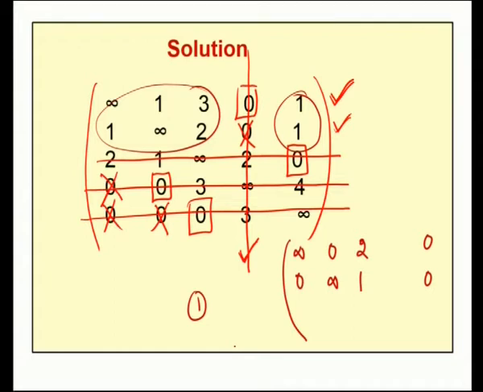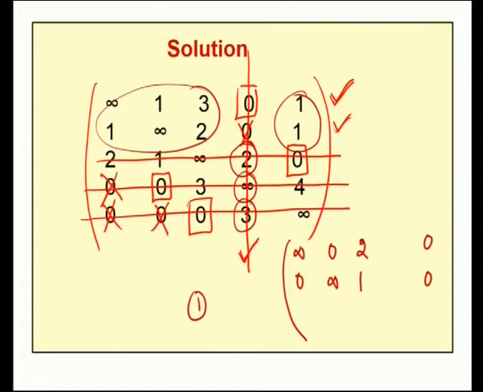Now, in this effective matrix, some places have an intersection. If you observe this place, it has an intersection where both the lines intersect, and this place both the lines intersect, and this place both the lines intersect. So, these are the 3 places where we have an intersection. The place where we have an intersection, you add this minimum. So, here our minimum is 1. So, in these intersection places we have to add.